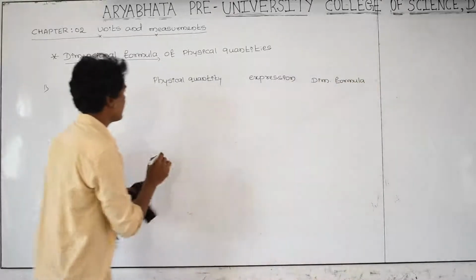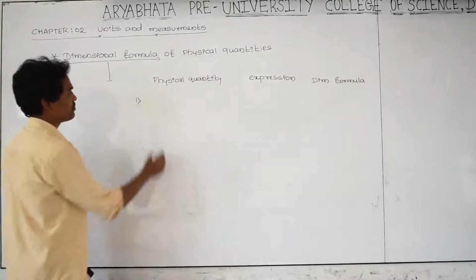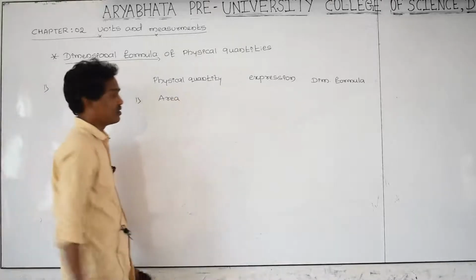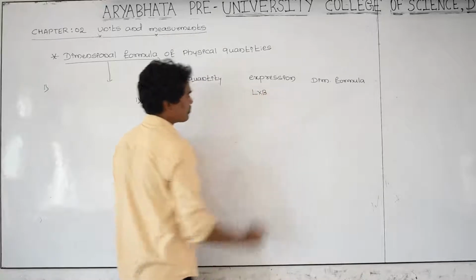The first one I am taking is area. Side into side, means length into breadth.